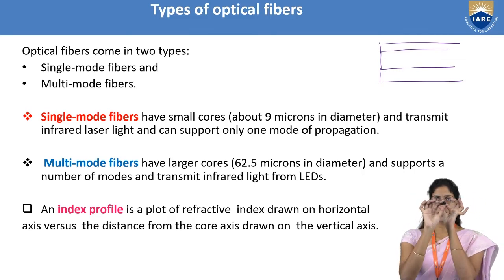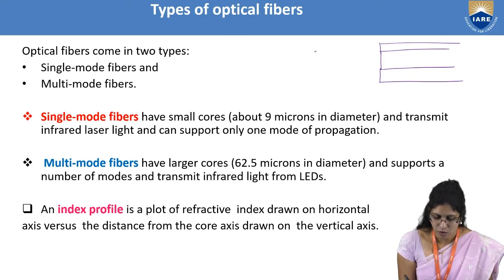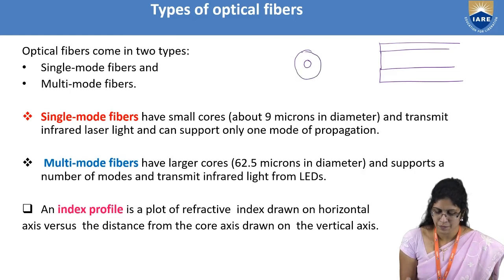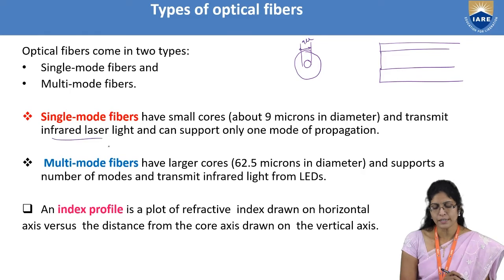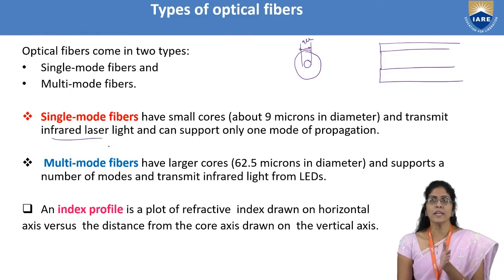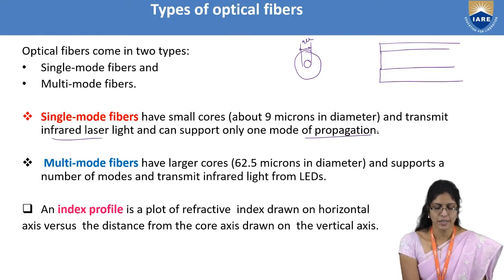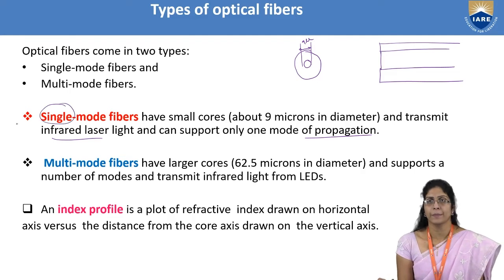But if I see the cross-sectional area, it is like this, right? So the core will be very small. This is the core, and the cladding will be big compared to the core. The diameter of the core will be around 9 microns. This can be used to transmit infrared laser light, and it can support only one mode of propagation. Hence, you call it a single mode fiber.